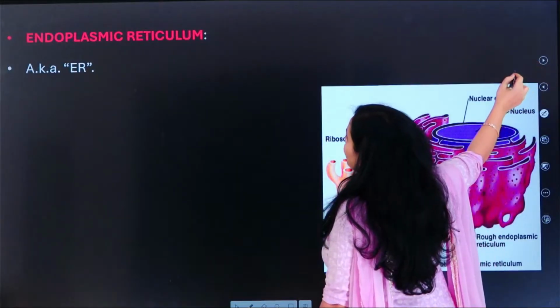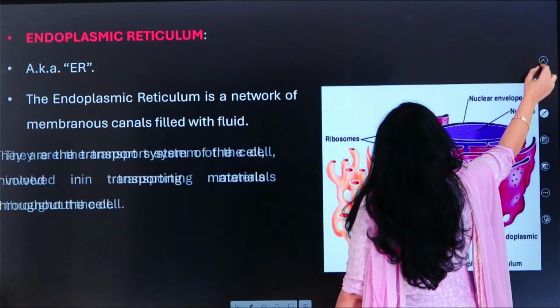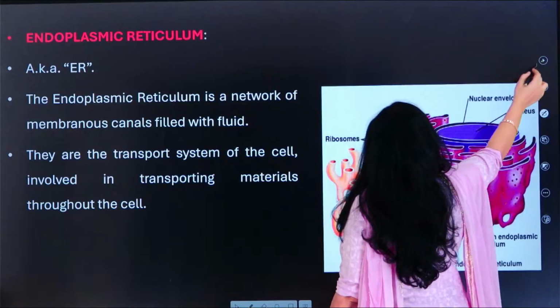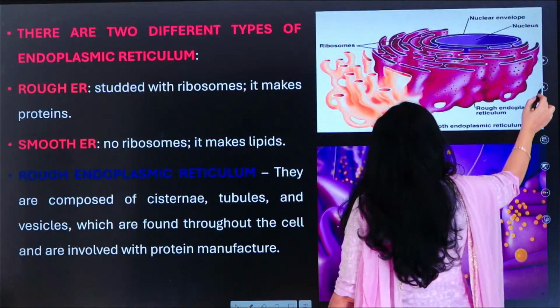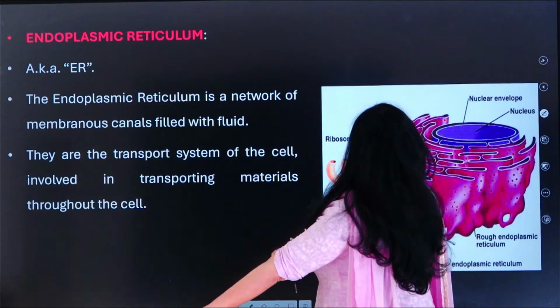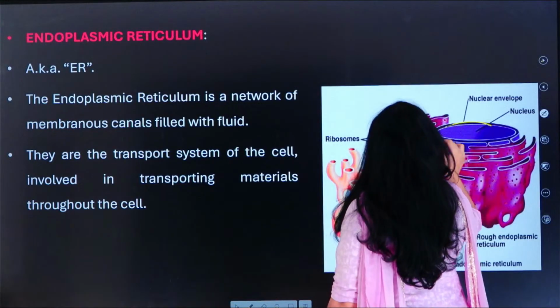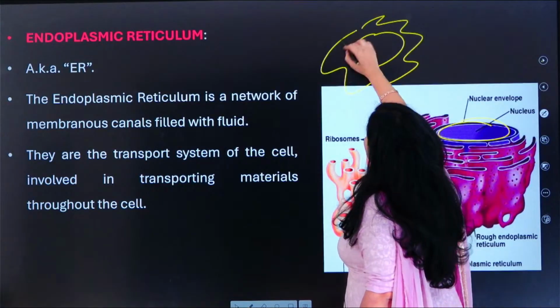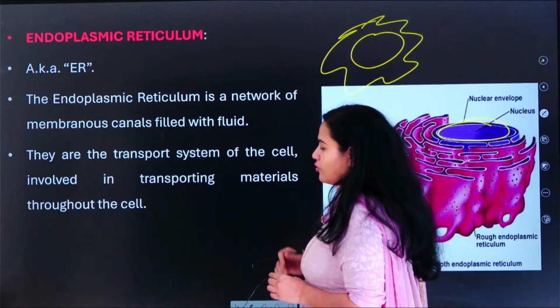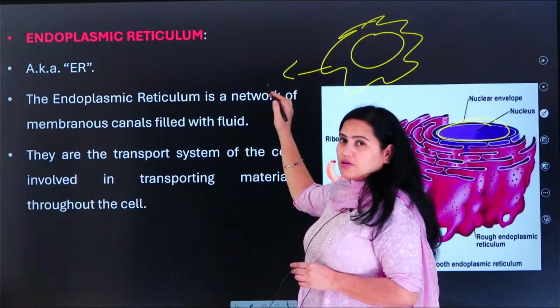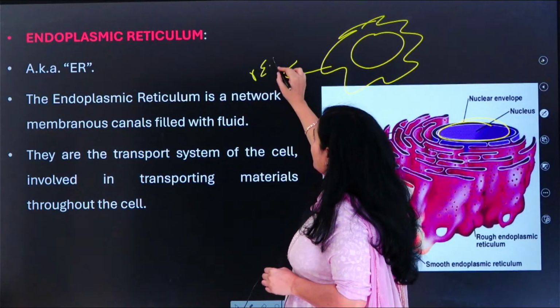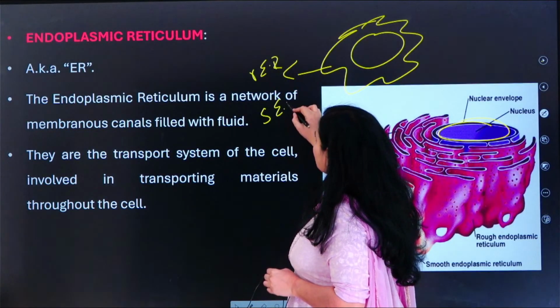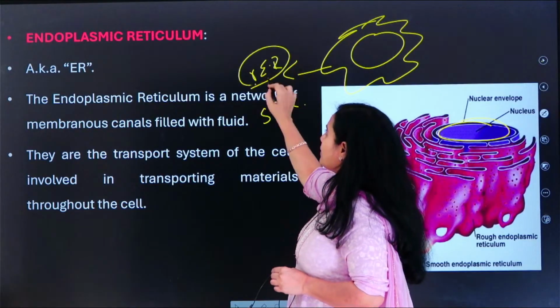Now let us understand about the endoplasmic reticulum. So what do you mean by endoplasmic reticulum? So this has some close connectivity to the nucleus. So here we have this nucleus. Nucleus के बाद आती है, this is called as a endoplasmic reticulum. So we have two types of endoplasmic reticulum. We have rough ER and then we have smooth ER as well. What do you mean by rough ER?